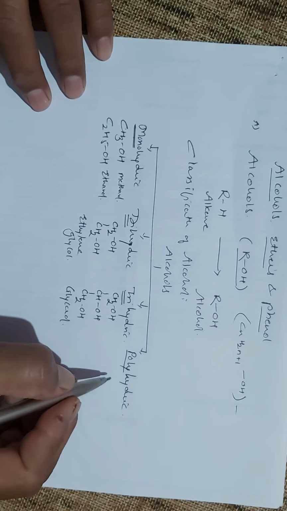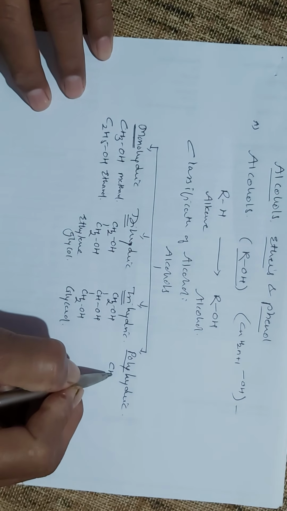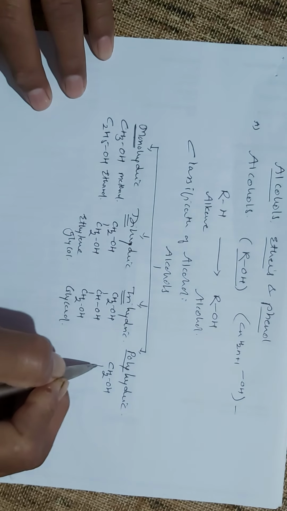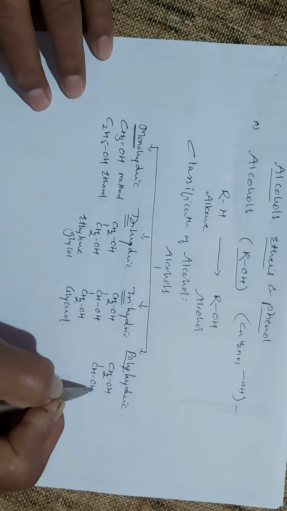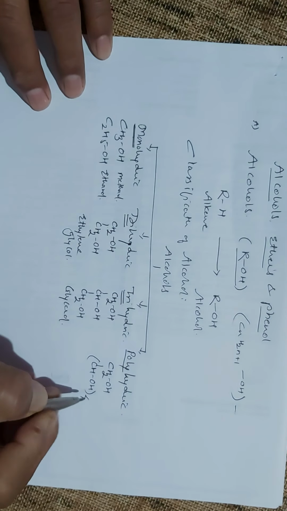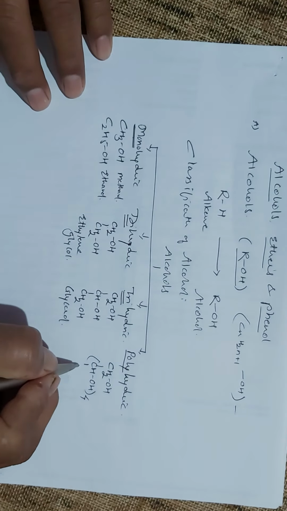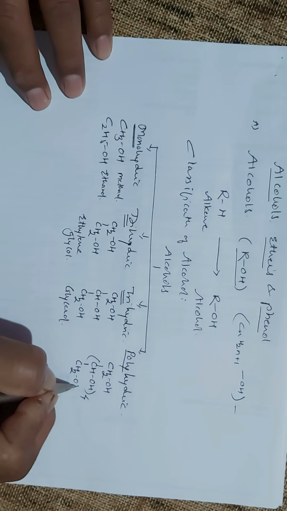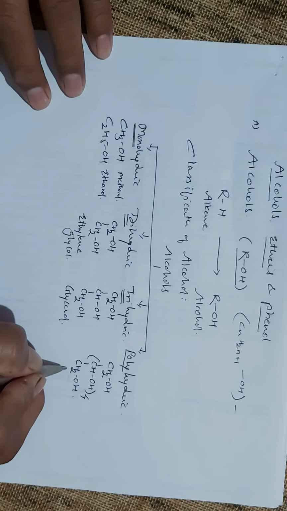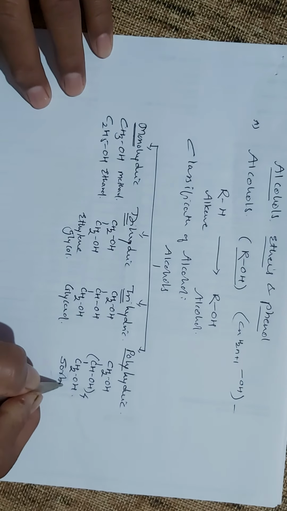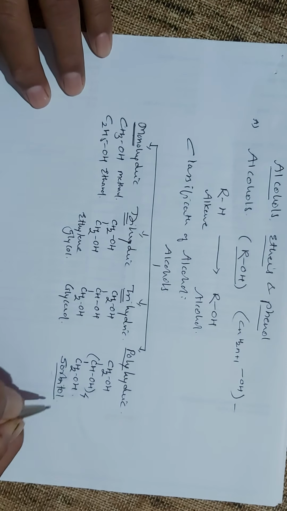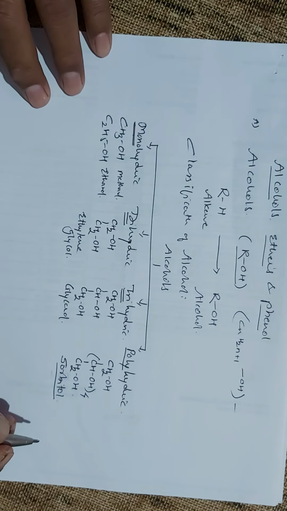And for polyhydric alcohols, CH2OH, CHOH four times, means here in all there are six hydroxyl groups in this molecule, and so this molecule is called your sorbitol, a polyhydric alcohol.